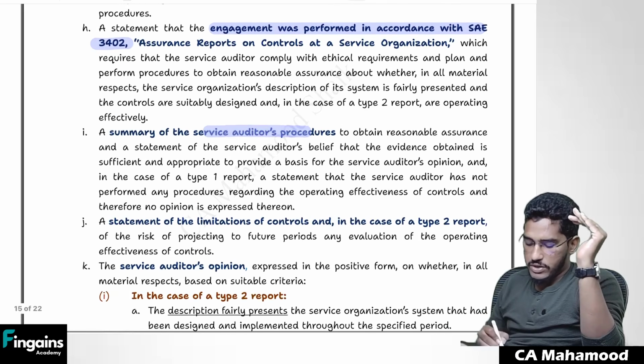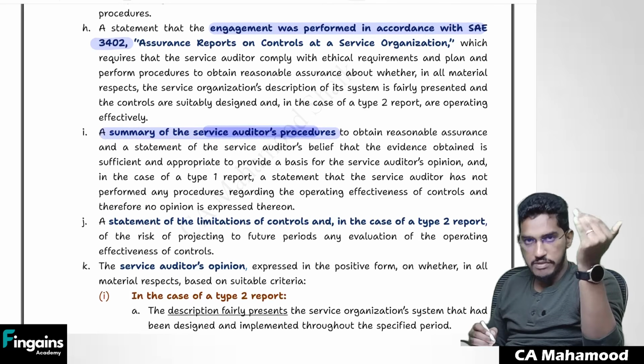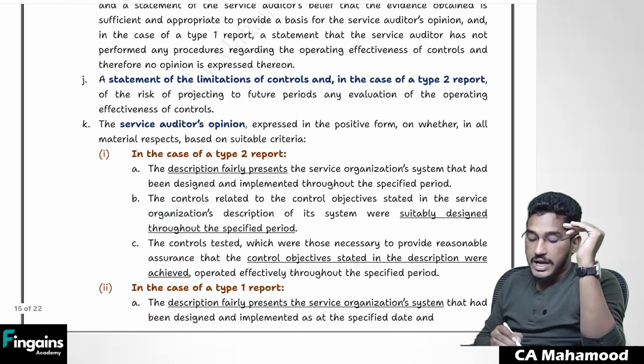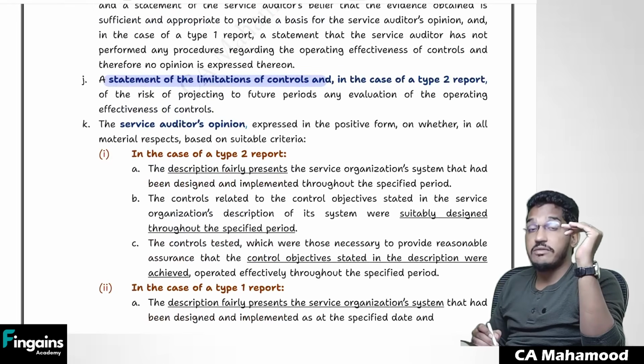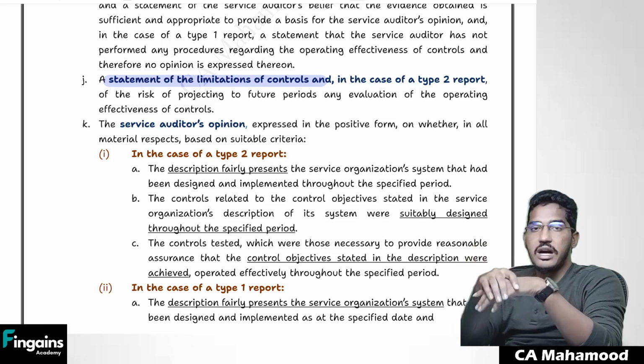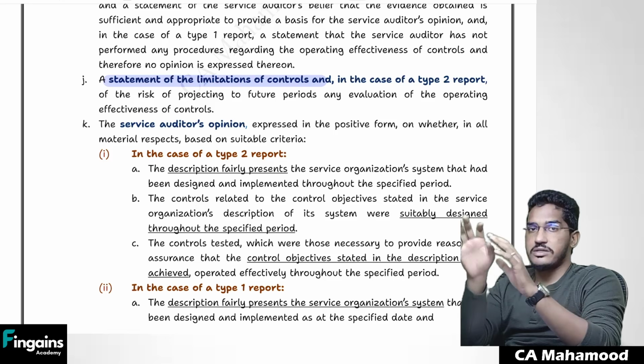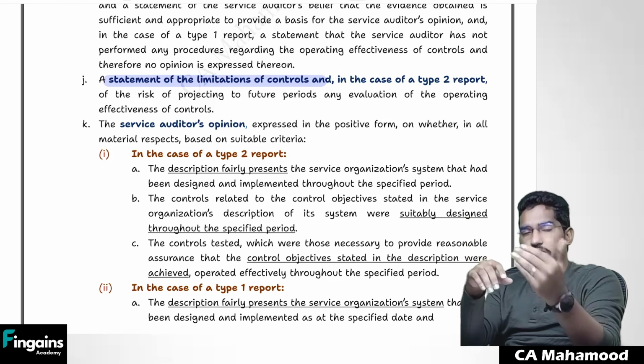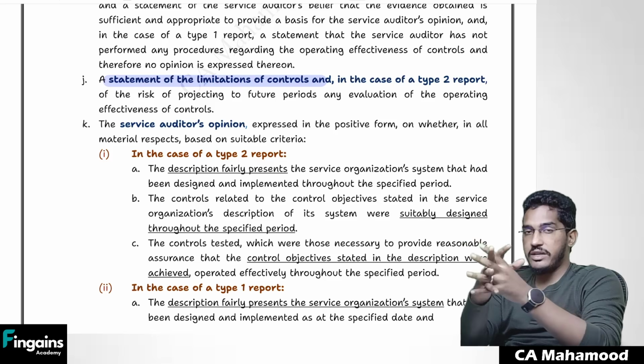Then give a brief summary of what kind of procedures you have performed. Give a brief summary of that as well, and particularly mention that there will be limitations of control. We know that no matter how effectively you have implemented internal controls, still we can't get absolute assurance regarding their operating effectiveness, because inherent limitations are there for internal controls. Let the reader also know about it. We have verified internal controls.